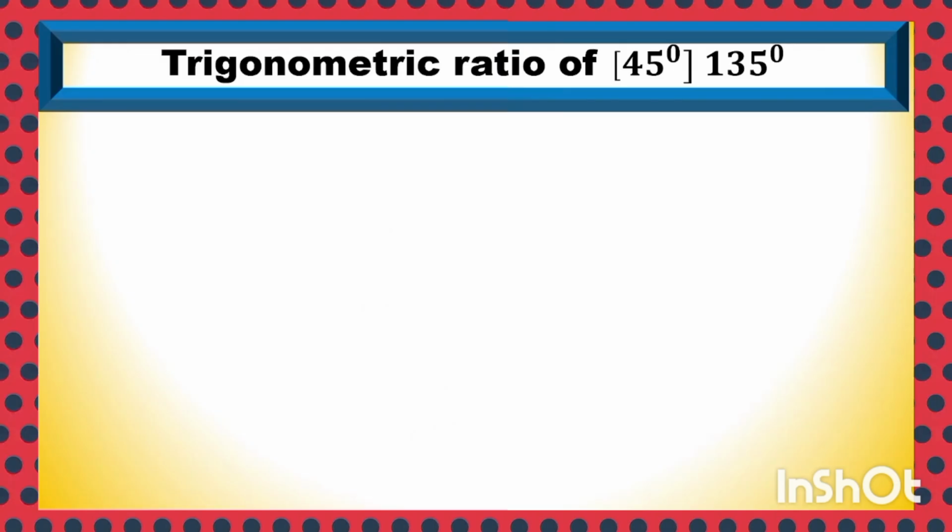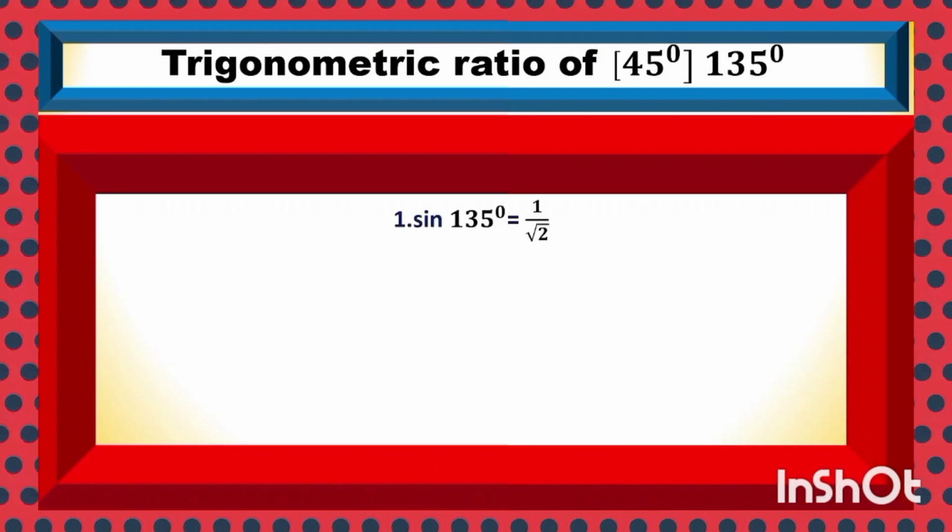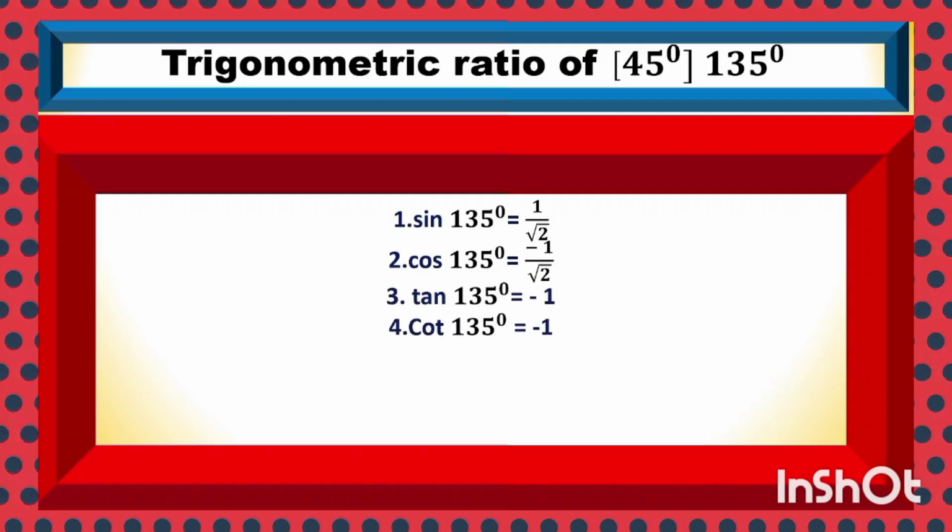Trigonometric ratio of angle 135 degree, which has a similar relation with 45 degree. In case of sine and cosec, they have the same magnitude and the same sign, but in other trigonometric ratios, they have the same value but a negative sign. Sine 135 is 1 by root 2. Cos 135 is minus 1 by root 2. Just put the negative sign. Tan 135 is minus 1. Cot 135 is minus 1. Sec 135 is minus root 2. Cosec 135 root 2. It has a similar relation with angle 45 degree.